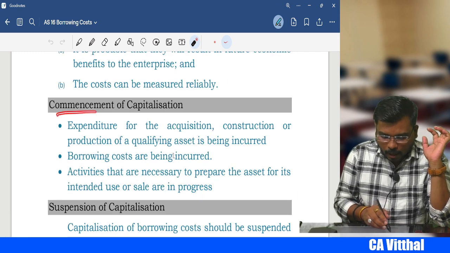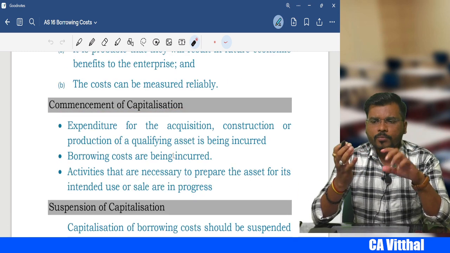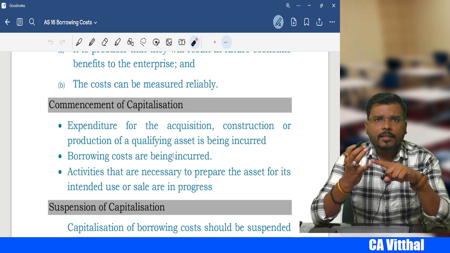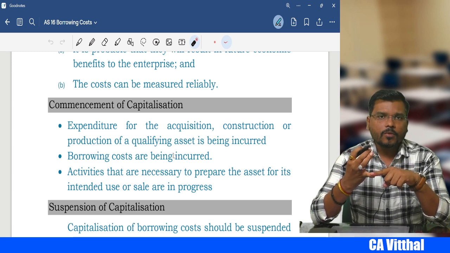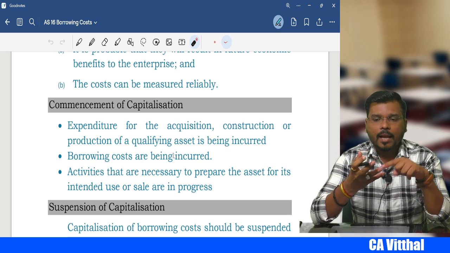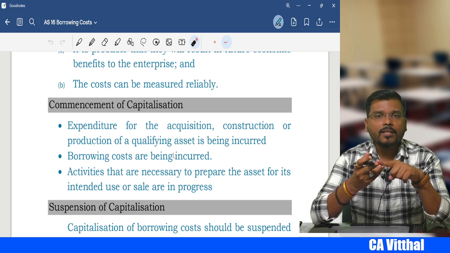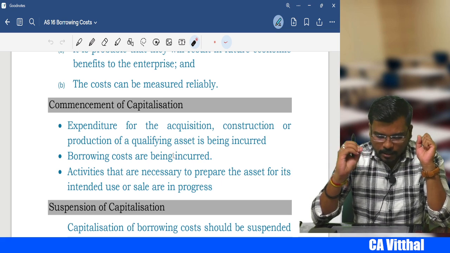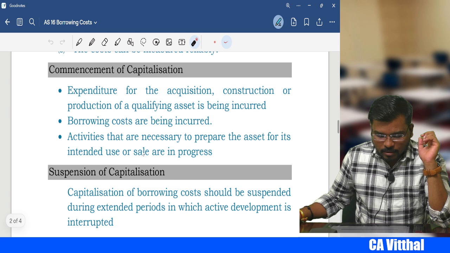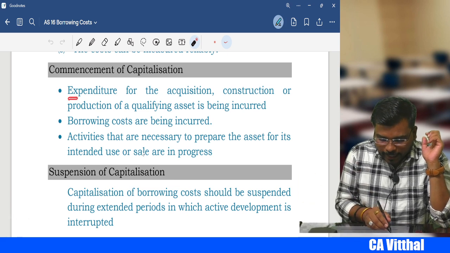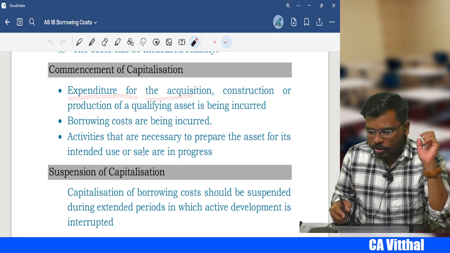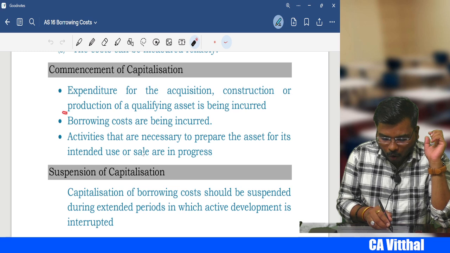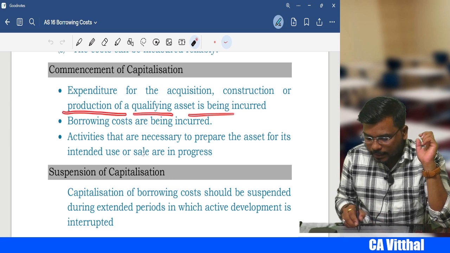Next, commencement of capitalization. Now, sir, when will capitalization commence, when is it suspended and when is it ceased, that means stopped? For commencement of capitalization, there are three conditions. One, expenditure for the acquisition, construction or production of the qualifying asset is being incurred.